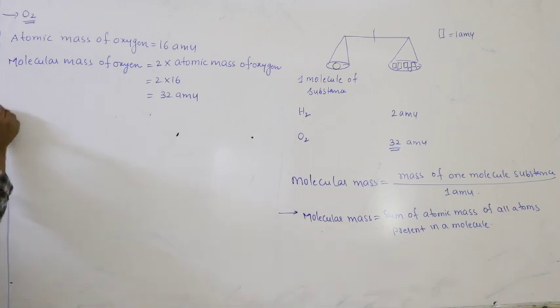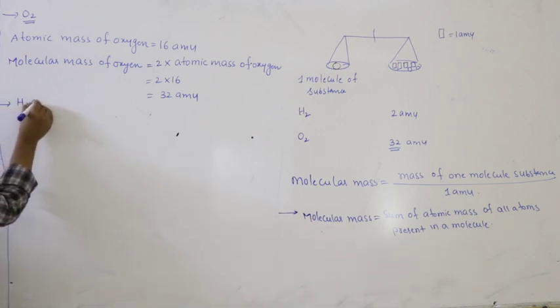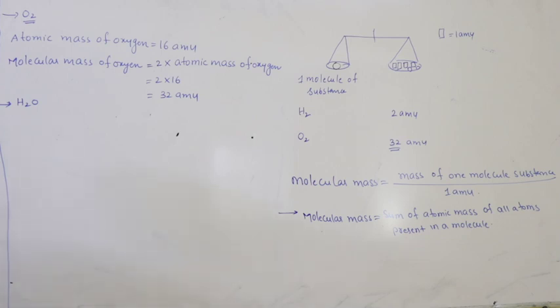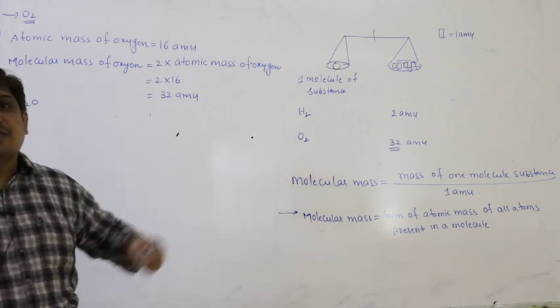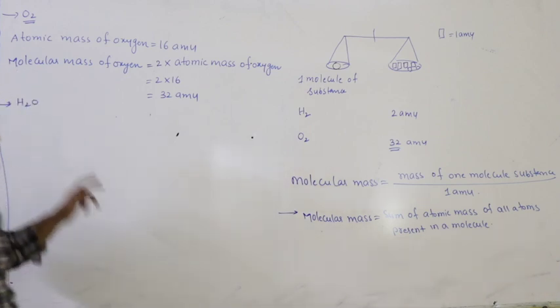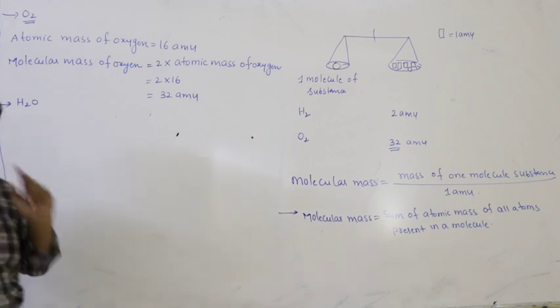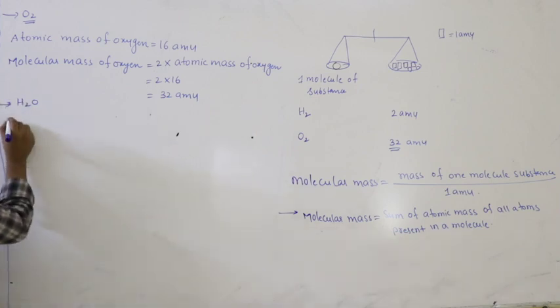Let us take a slightly different example, say water. In water, there are two different atoms, hydrogen atom and oxygen atom. There are 2 hydrogen atoms and 1 oxygen atom.